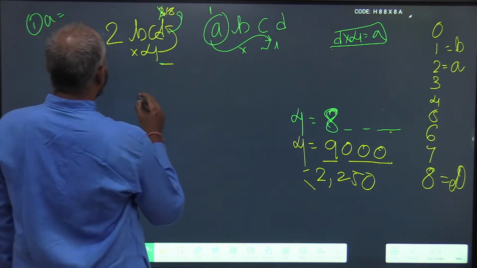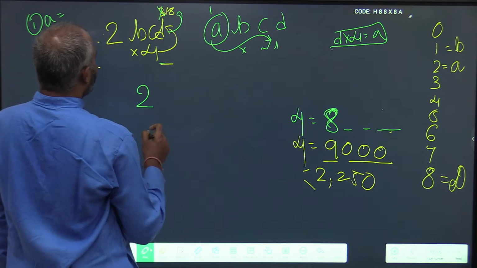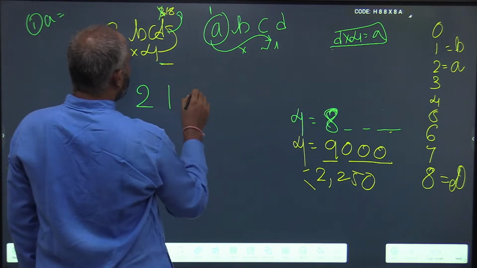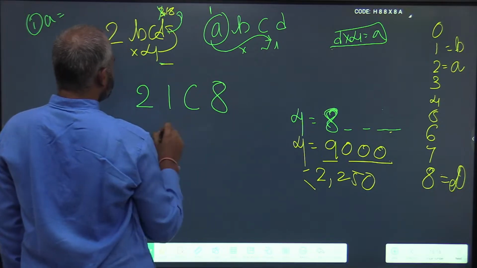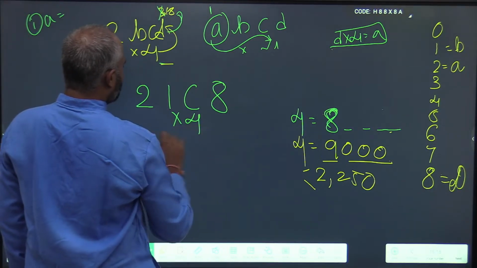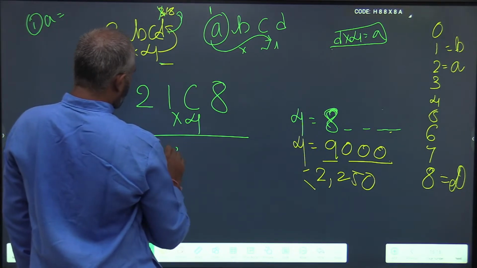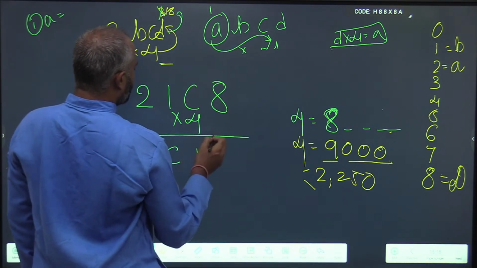So what did we find out? We have found the value of A and the value of B. We don't know C; the value of D is 8, since 8 into 4 gives you 32. We still don't know the value of C.